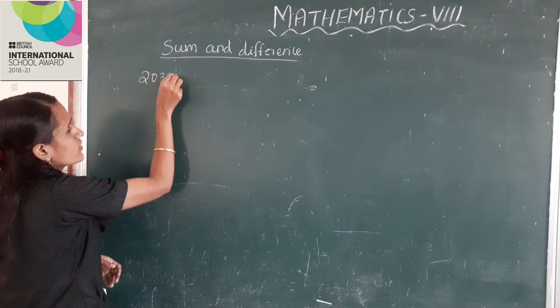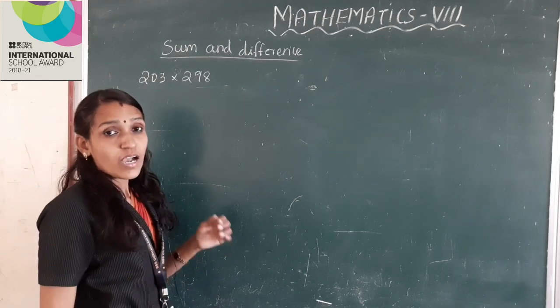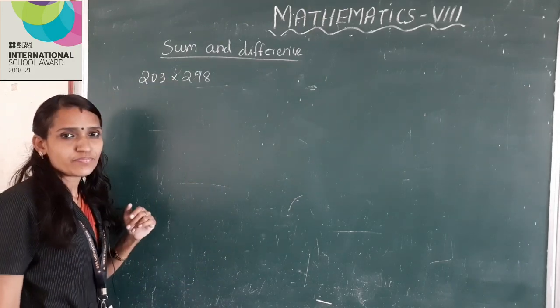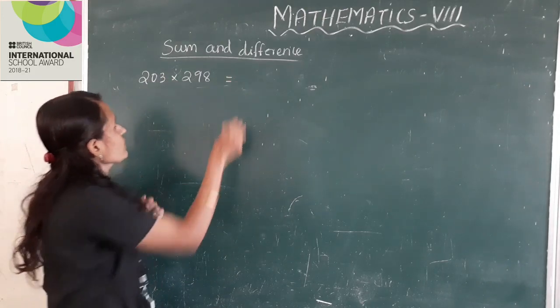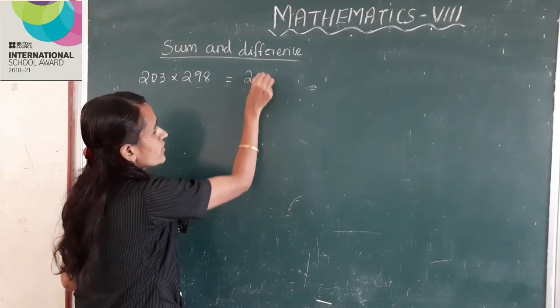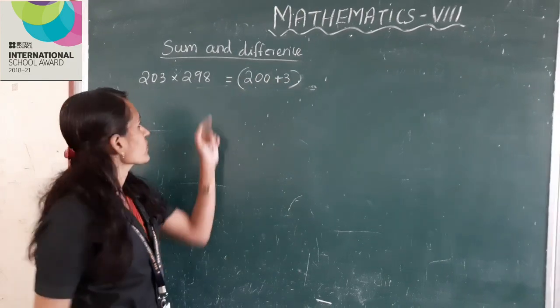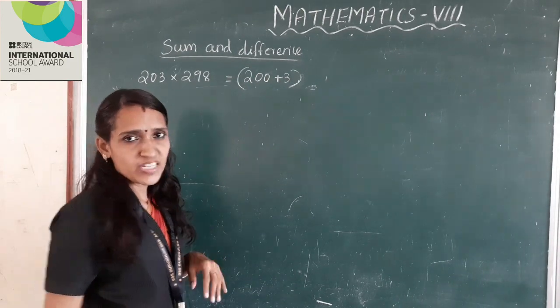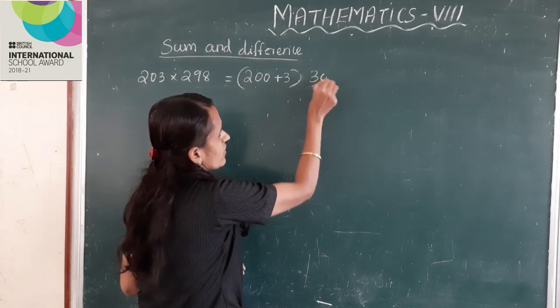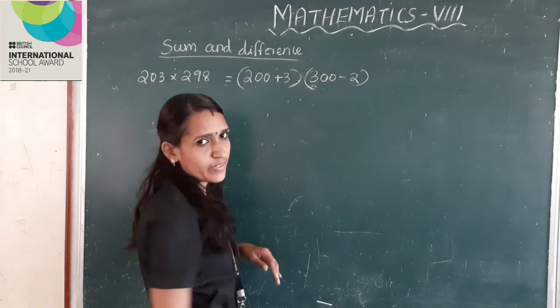203 into 298. How can we split this number? This is equal to 203 can be written as 200 plus 3 into 298 can be written as 300 minus 2. Right?